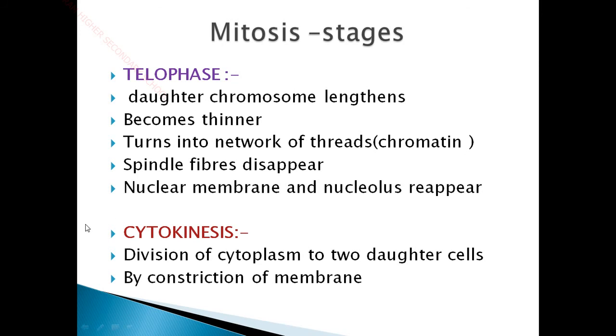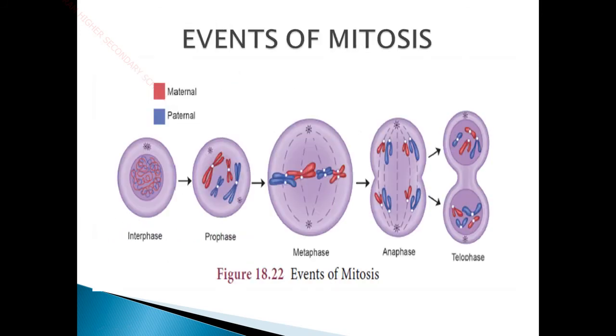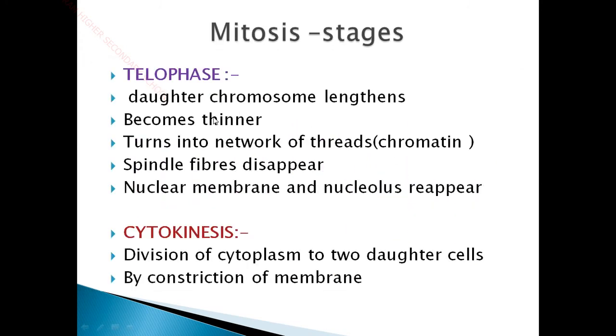And in the telophase, which is the last stage of mitosis, the two daughter nuclei separate towards the end and there appears a constriction. The daughter chromosomes lengthen and become thinner, and once again turn into a network of threads called chromatin. In the prophase stage we have seen the chromatin reticulum condensed in the form of a chromosome. Here, after the division of the genetic material to the two daughter cells, the chromosome will be lengthened and again form a network of threads called chromatin reticulum.